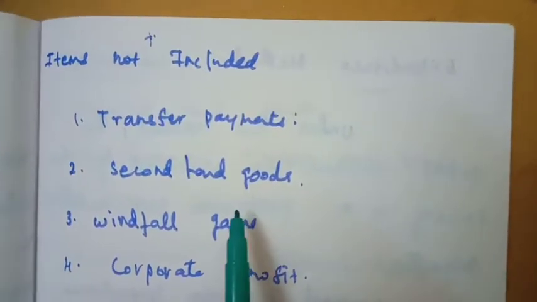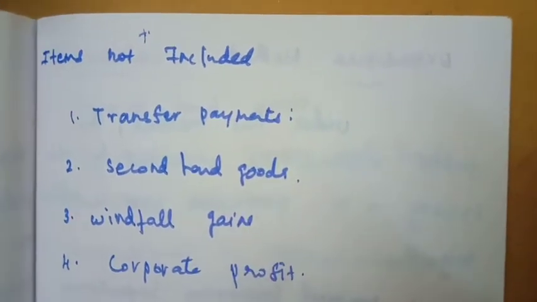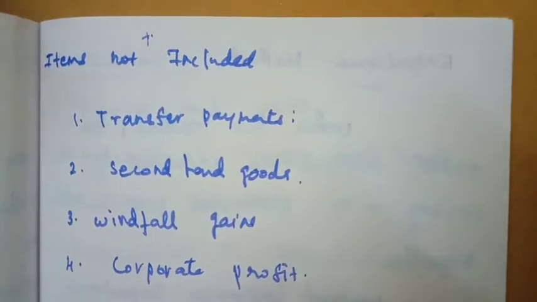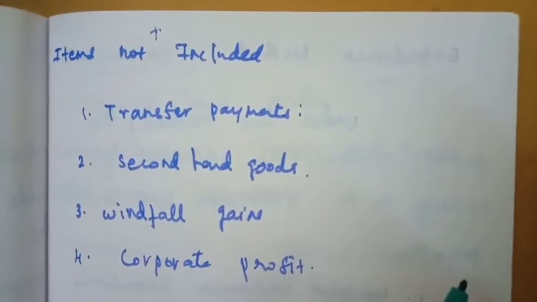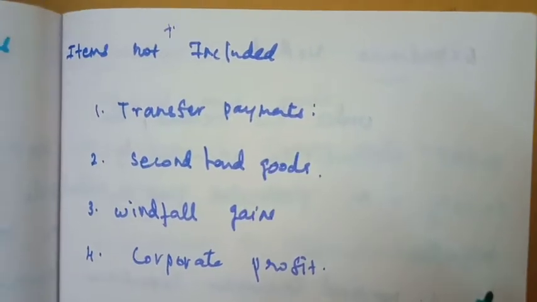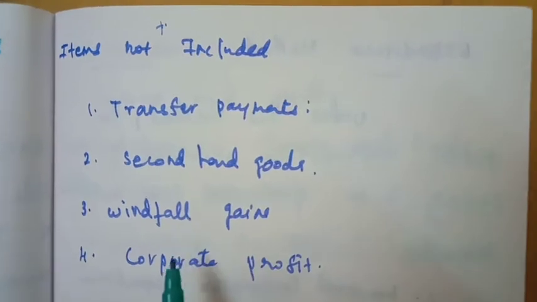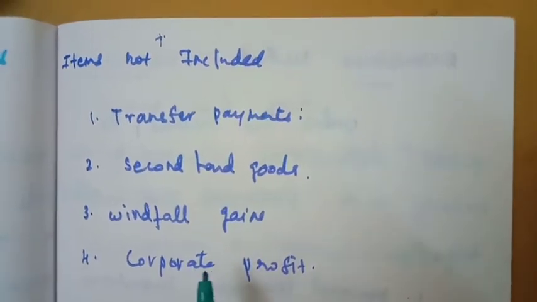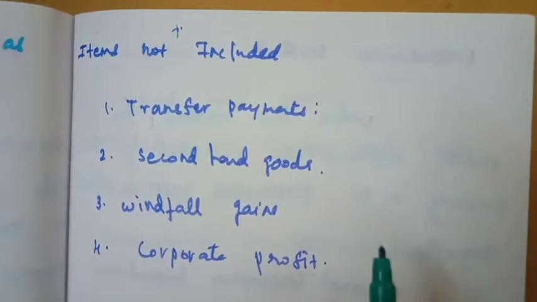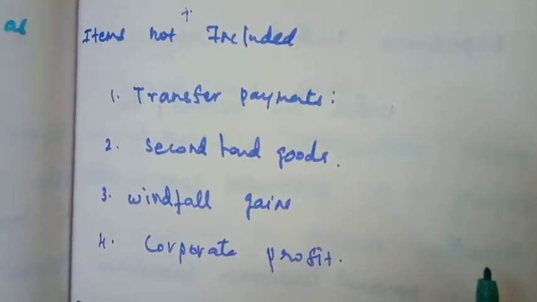The second one is second hand goods. Second hand goods are also not included in the national income calculation. The income from sales of second hand goods is considered as income, but it is not included in the national income calculation. The third one is windfall gains. Windfall gains means incomes from illegal activity, for example lottery, smuggling.